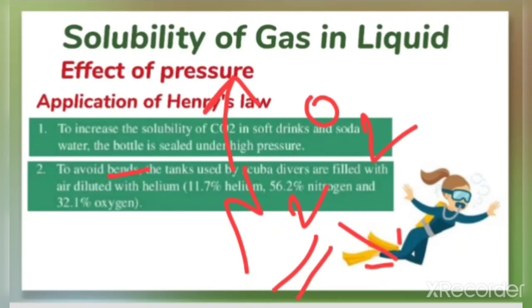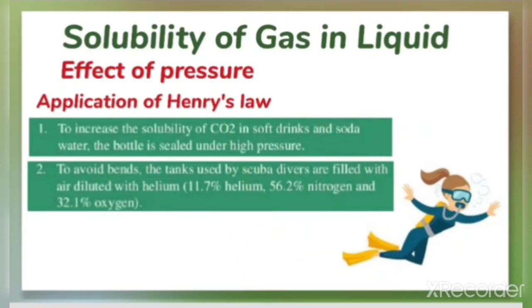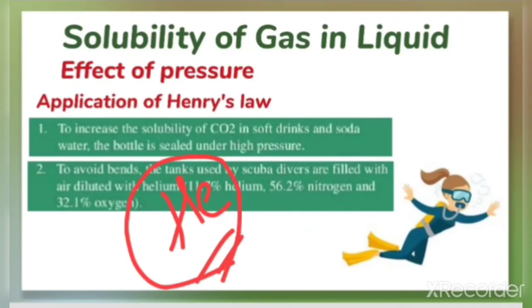To avoid this condition, most professional divers these days use air which is diluted with helium, because the solubility of helium in the blood is lower than that of nitrogen. In the tanks used by professional divers, instead of nitrogen, helium is present, and it has a very low solubility in the blood compared to nitrogen. So this avoids the situation of bends.